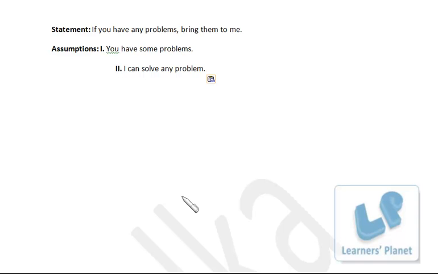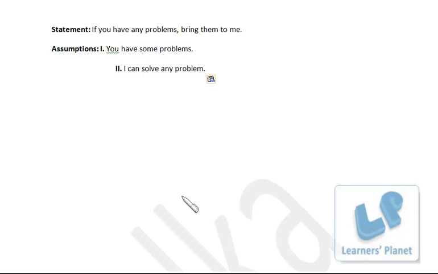Second one, I can solve any problem. That is also not implied, because I'm a math person. If you bring any science problem to me, I will not be able to solve that. I can try the problems, but I'm not confident that every time I'll be able to solve your problem.